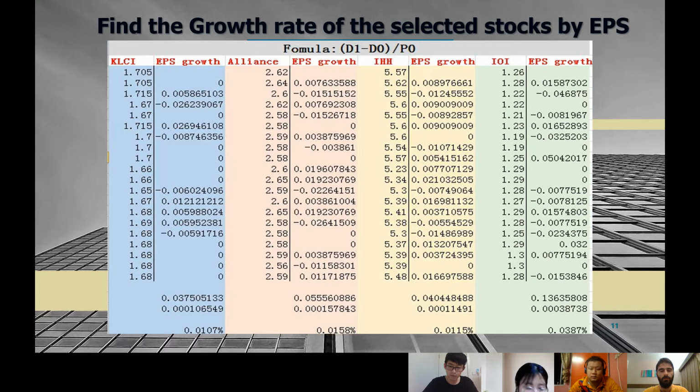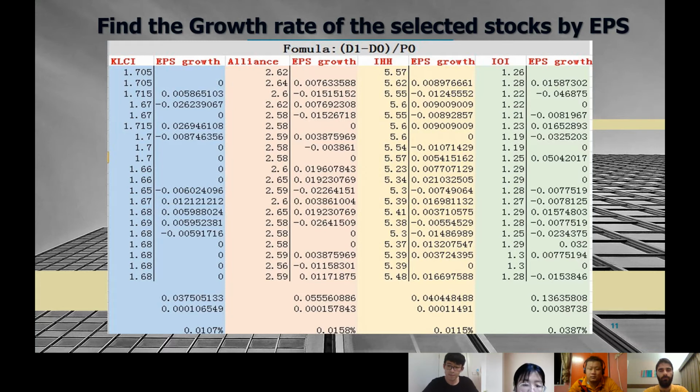EPS equals dividend first, minus dividend 0, then divided by the price of stock of the last day, and the EPS growth equals EPS of the second day divided by EPS of the first day, then minus 1.